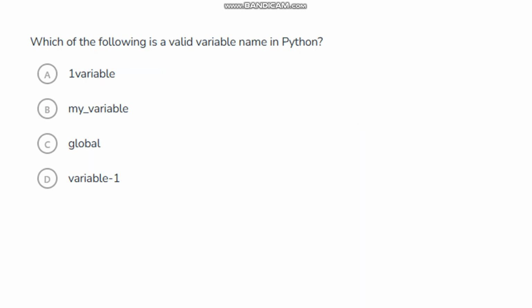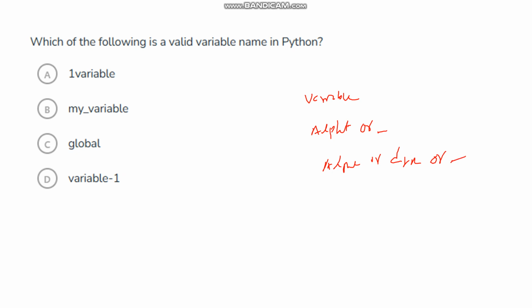Next, which of the following is a valid variable in Python? A variable name begins with an alphabet or underscore only. The remaining letters may be alphabets, digits or underscores.